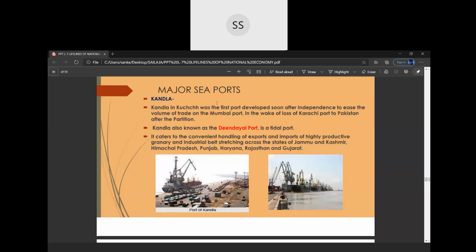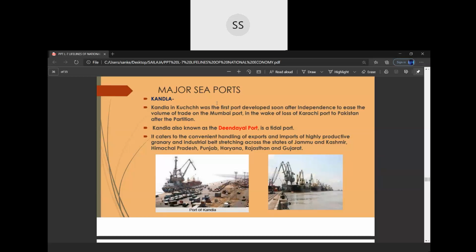But before independence, we also had Karachi port. After the division of India, the Karachi port went into Pakistan. So we needed another port because in Mumbai port there was heavy traffic. What I mean by traffic is lots of goods were loaded and unloaded.